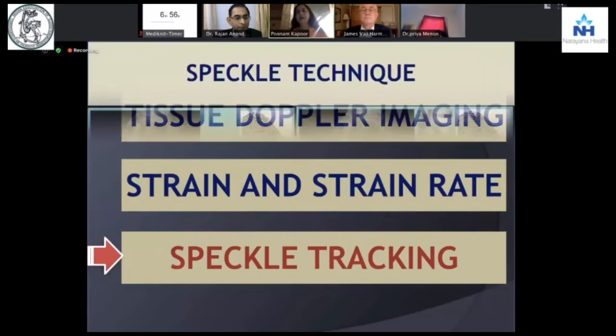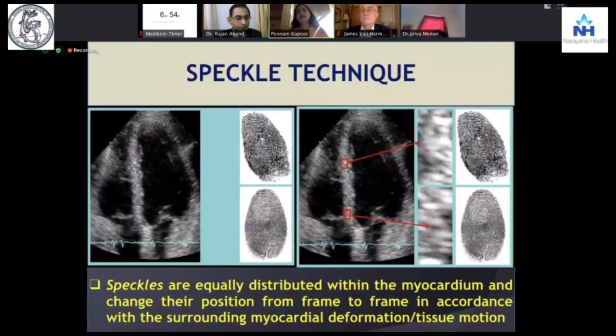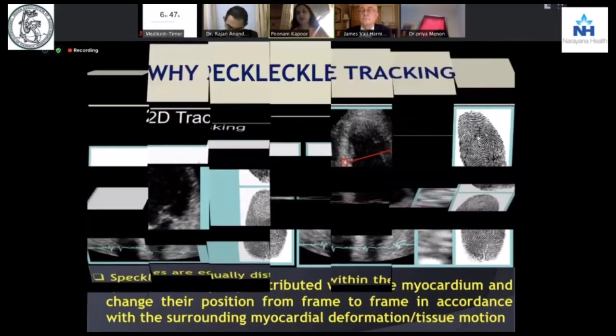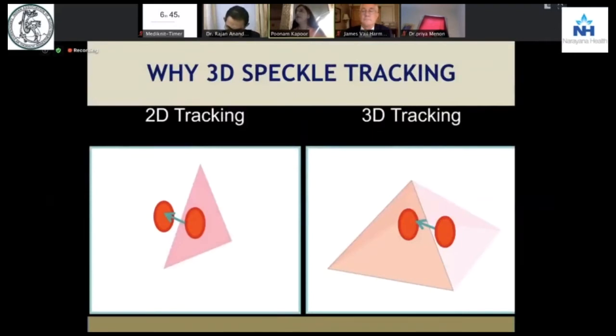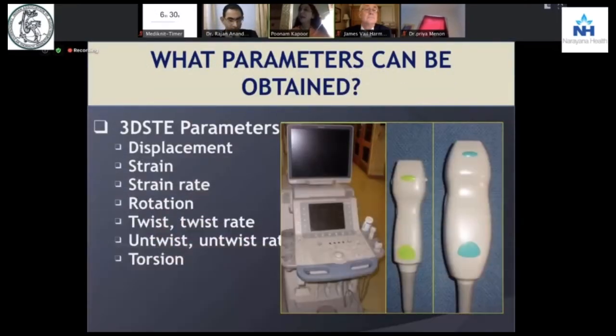So speckle tracking, if you see, my God, speckles are equally distributed within the myocardium. They change their position from frame to frame with the surrounding deformation and tissue motion. So this is what is happening in 2D, where we are seeing only X or Y axis, but in 3D tracking, we are seeing X, Y, and Z axis. And that is why today we have moved into 3D strain and 3D speckle tracking, with the ACMQ giving us real-time single beat quantified data, as I showed in my earlier video.